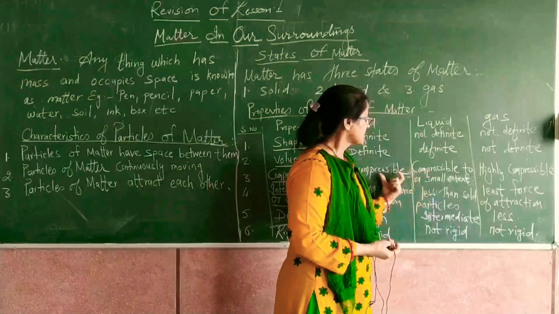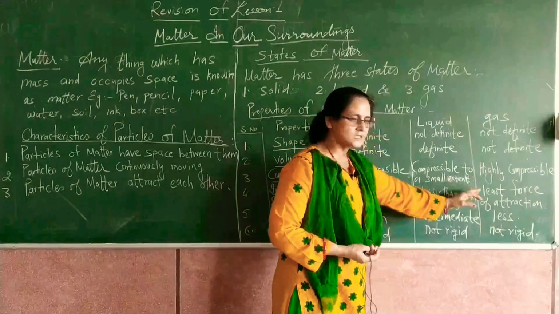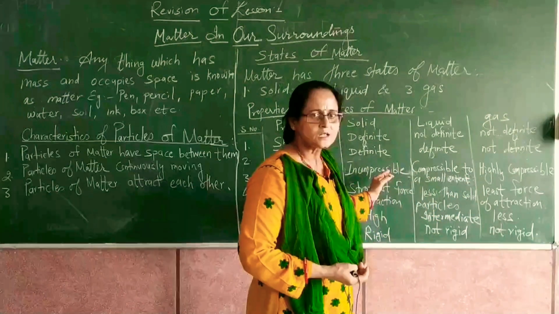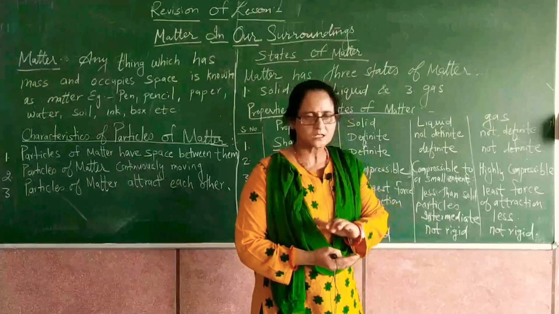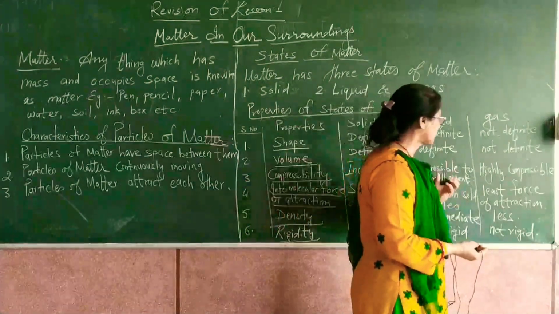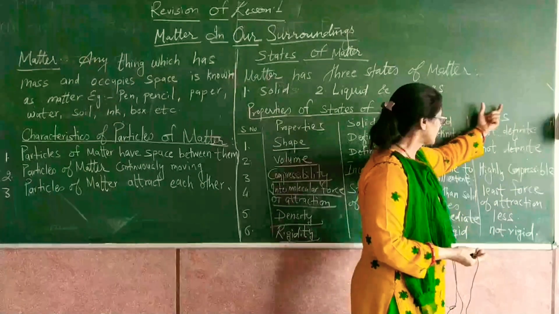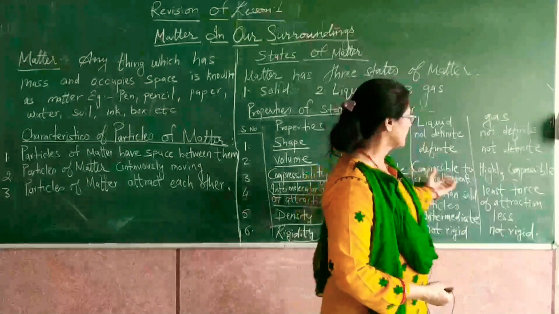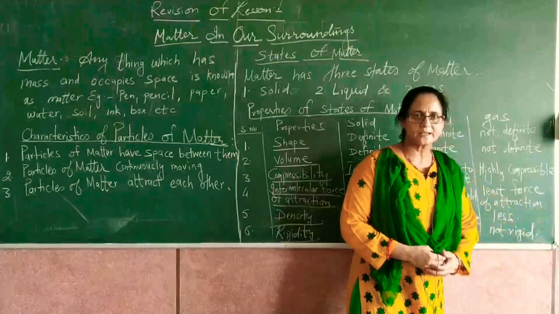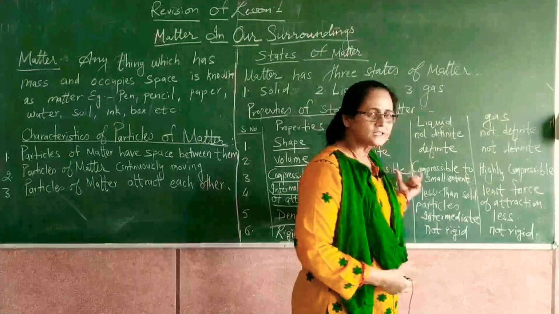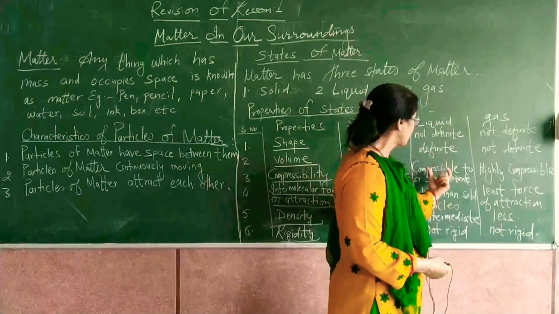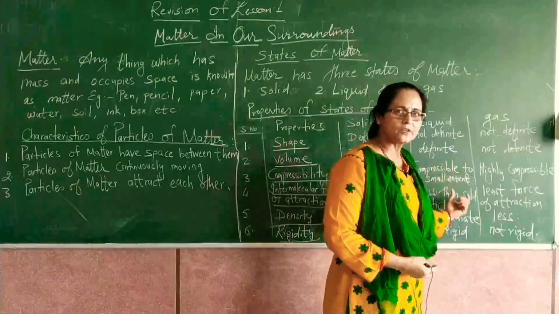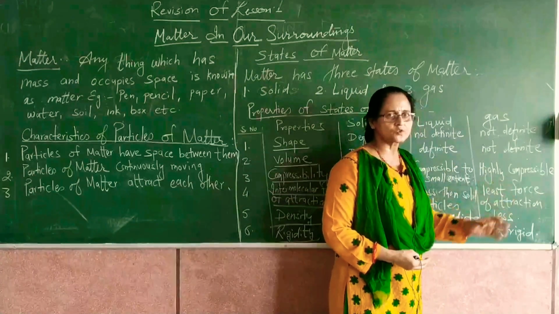Similarly, liquids can be compressed to a small extent because their particles are not so close to each other, while in gas, as the particles of matter are far apart from each other, they are highly compressible. और यही वजह है कि सॉलिड को रखने के लिए किसी भी कंटेनर की जरूरत नहीं होती है, लिक्विड को रखने के लिए किसी न किसी कंटेनर की जरूरत पड़ती है, and they take the shape in which they are poured, जिसमें उनको डाला जाता है, उनकी वो शेप ले लेते हैं.